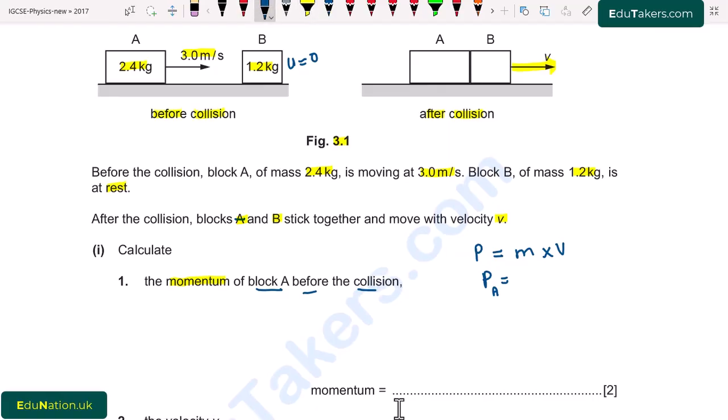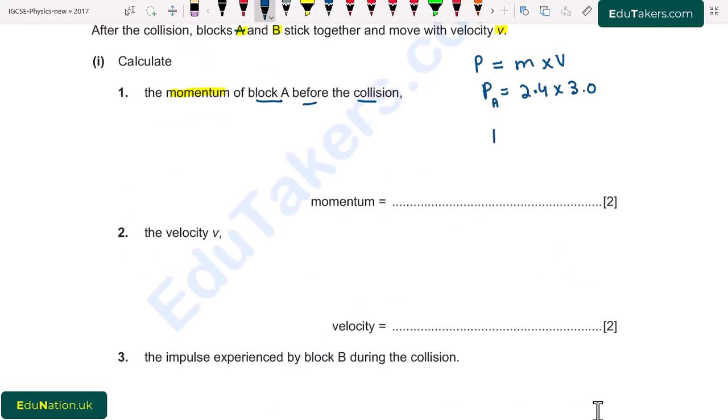The mass is 2.4 kilogram, multiplied by the speed 3.0 meter per second. So the momentum of block A is 7.2 Newton second, which is also equal to 7.2 kilogram meter per second. Both are similar units.